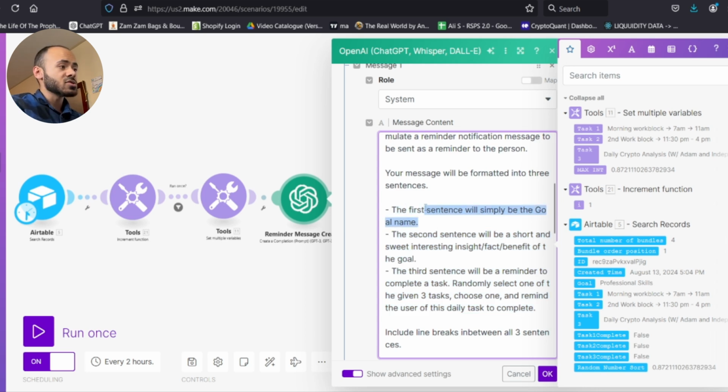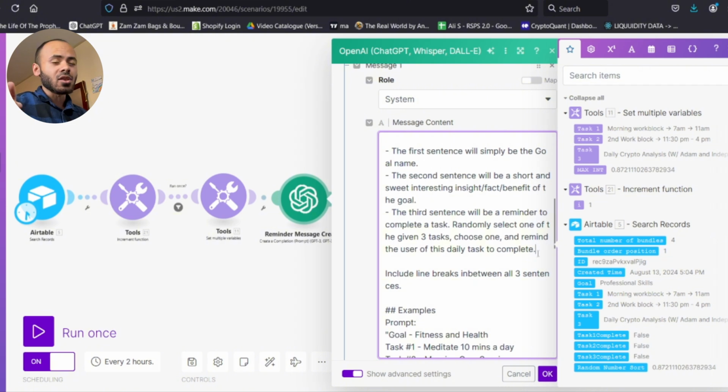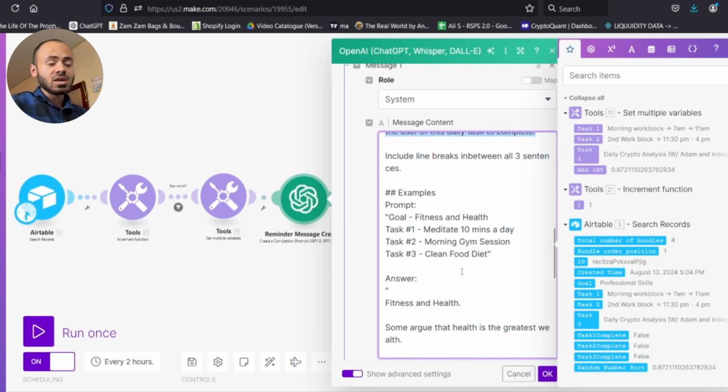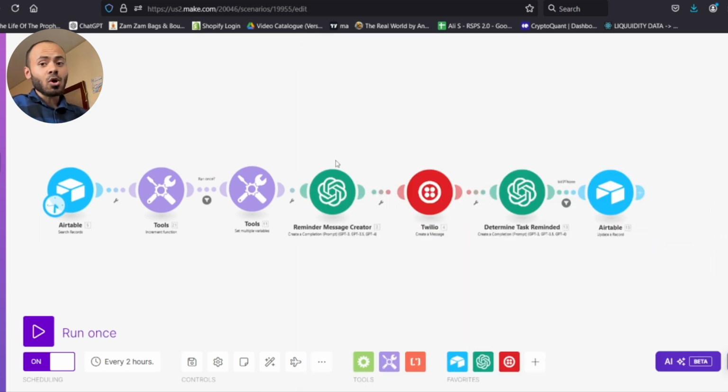This notification has 3 parts to it. It has the goal name. The second sentence is something interesting, something that excites the user about their goal, like, becoming very good Islamically is very beneficial for your life. So just a little nudge into that goal. And then the third sentence is that call to action. It's that task that the person can do to achieve their goal. And that is Coach T in a nutshell.